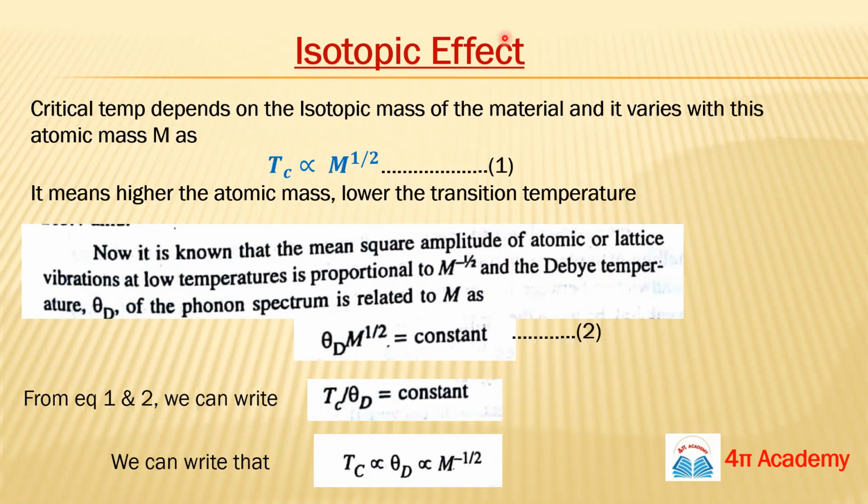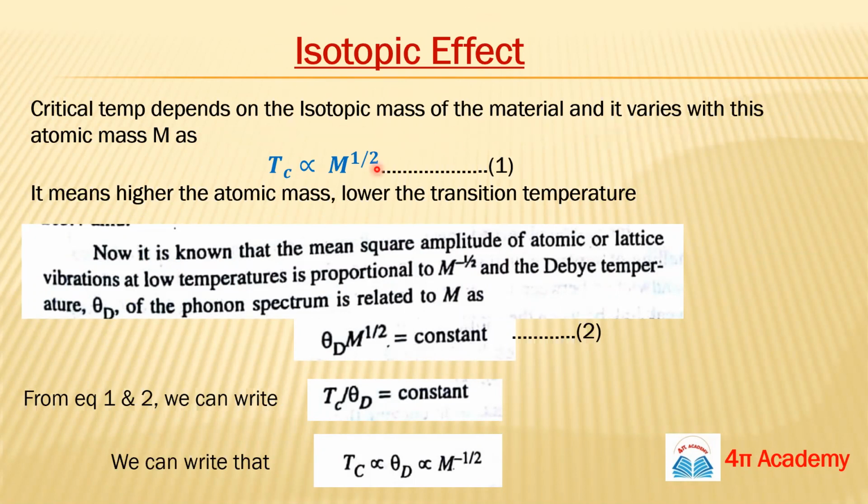Next, the isotopic effect. This is a very interesting effect of superconducting materials. The critical temperature Tc of superconductors depends on the isotopic mass of the material.